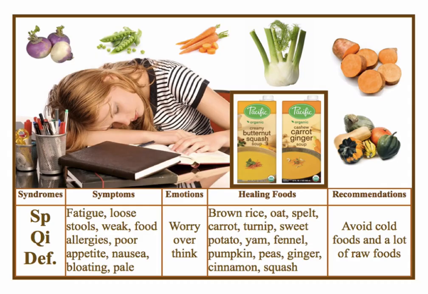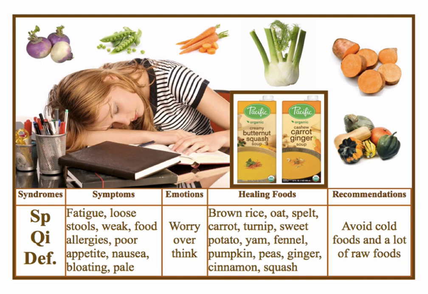So here's a very easy thing to see. I see that in students specifically, right? Spleen Qi deficiency is very common in people that are overwhelmed, overworked mentally, students that are in school studying and then have to study after and they're exhausted. So usually they have fatigue, loose stools because the spleen is not able to transport and transform the nutrients, so they go right through. Feeling weak, having food sensitivities, so not necessarily allergies, not anaphylactic like peanuts, but more sensitivities, poor digestion or weak digestion.